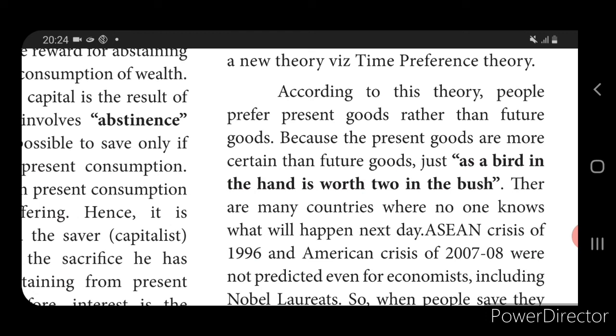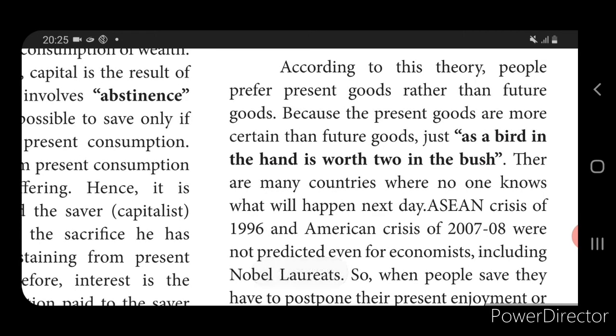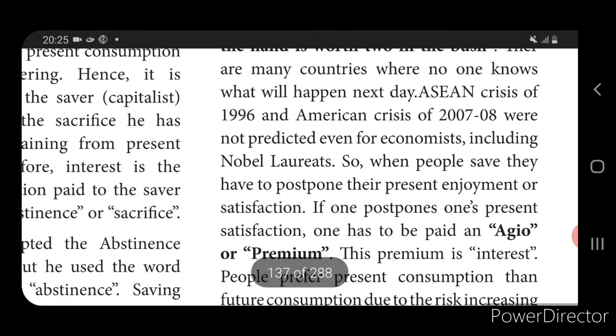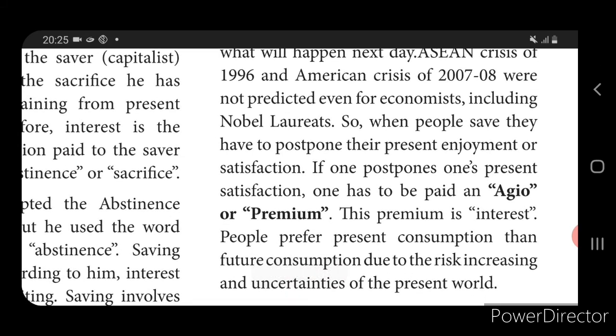But see here, a bird in the hand is worth two in the bush. This means that we don't know what is going to happen tomorrow. The next day, what is going to happen we don't know, but people are worried about their future, so they will sacrifice at present and the future savings will be done. When people save, they have to postpone their present enjoyment or satisfaction. For sacrificing their present enjoyment, they receive a premium, which is called interest.